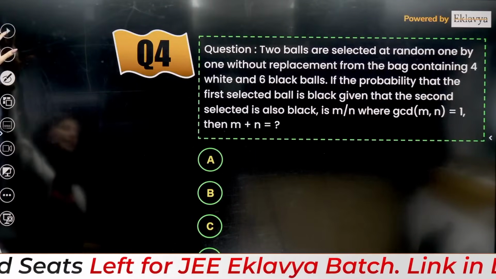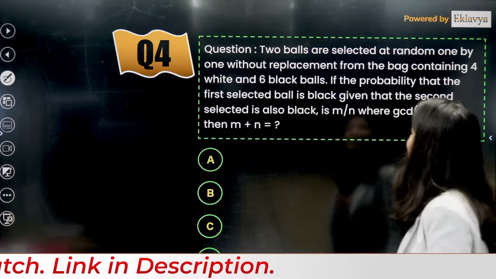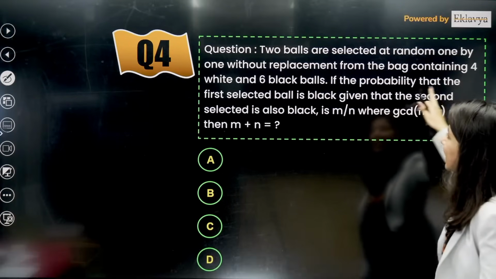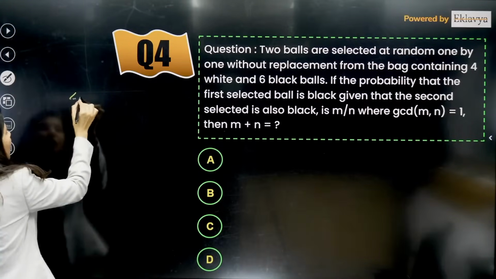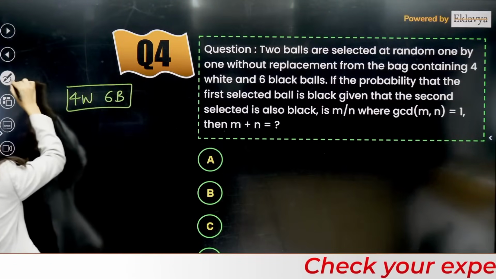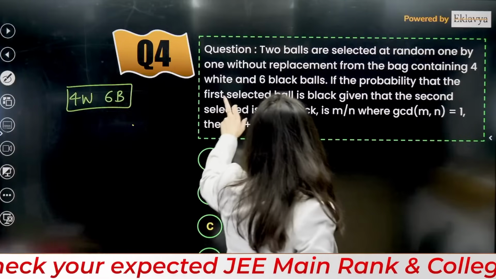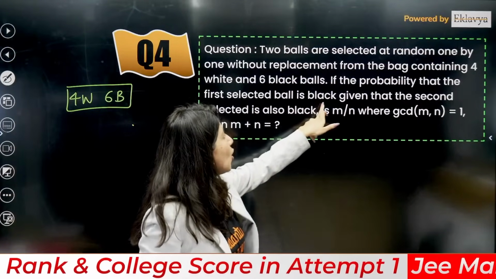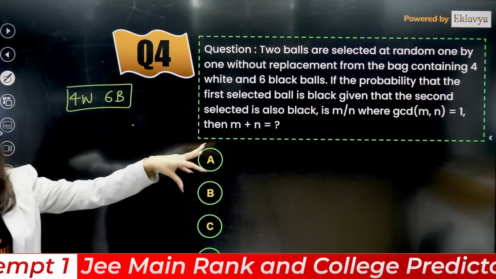Another question. Let us see. Okay, the question from probability we are having. 2 balls are selected at random 1 by 1 without replacement from the bag containing 4 white and 6 black balls. Understand? 4 white and 6 black balls are here. Bayes theorem problem. Understand Bayes theorem with the help of this very good question. 4 white and 6 black balls are there. Find the probability that the first selected ball is black, given that the second selected is also black.